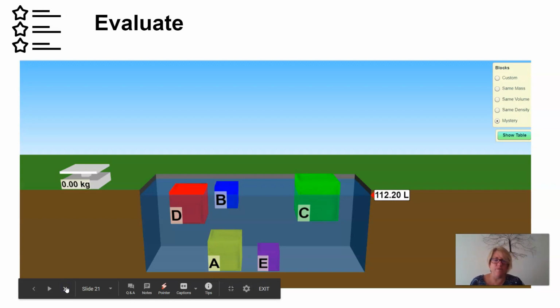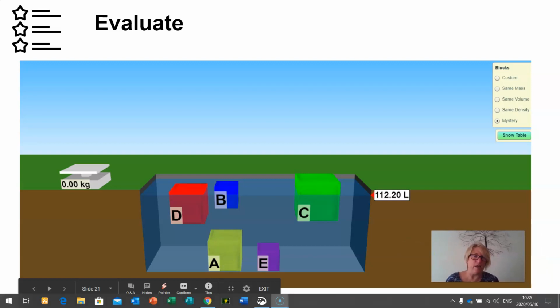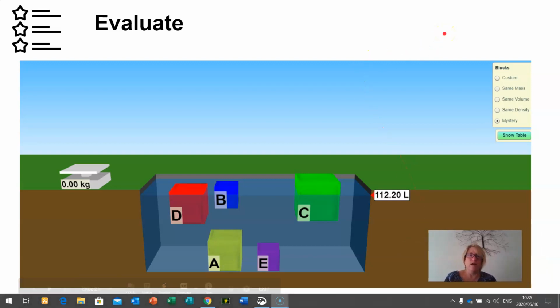Okay, and then just to evaluate your knowledge for the end of the lesson, I would like you to have a look at this diagram, and I want you to see which of the substances floated and which of the substances sank. And have a look at blocks C, D, and B. They don't all float the same distance out the water. So how come D floats just on the surface? And how come just a fraction of C floats out the surface? And how come just a fraction of B floats out the surface? So those questions we'll answer in upcoming lessons.